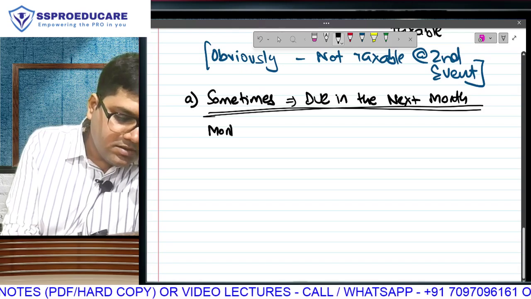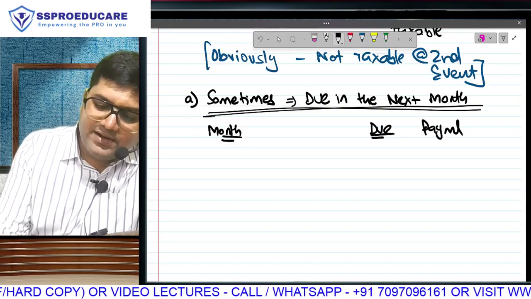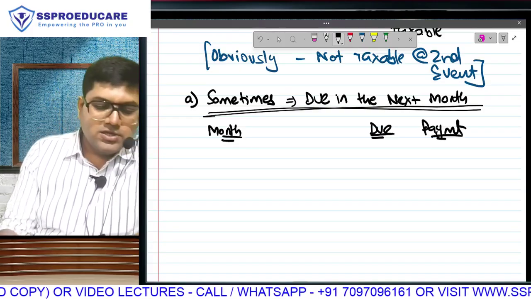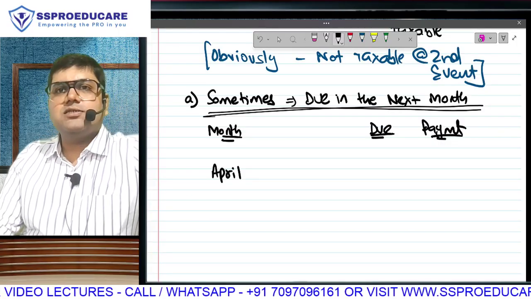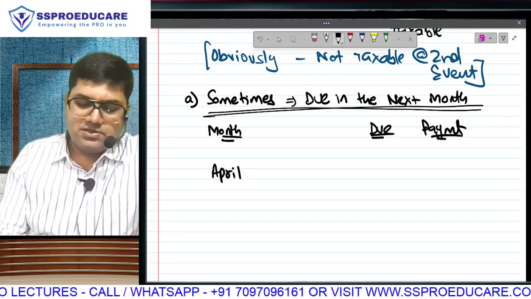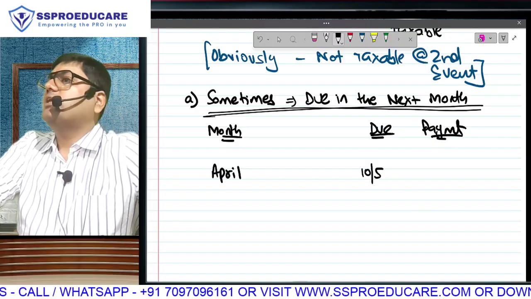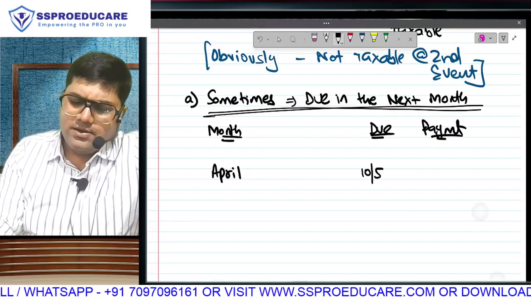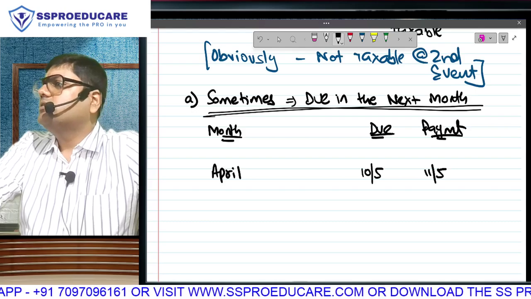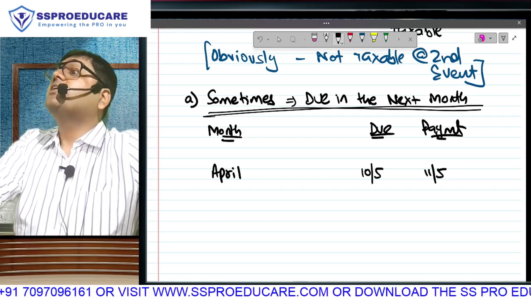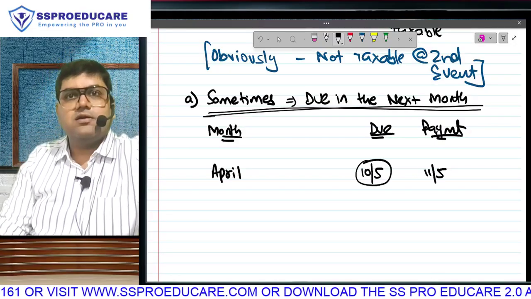Salary has a due date, and after the due date, there is the date when the employer actually makes payment. Supposing the month of April. Normally salary becomes due on the last day of the month, but our office has this culture that you can't ask for money before the 10th. So when is your salary becoming due? The 10th. And say the very next day we pay you. Of course, salary is taxable when it is due or received, whichever is earlier. That means this April salary will be taxable on the 10th of May, being the earlier.